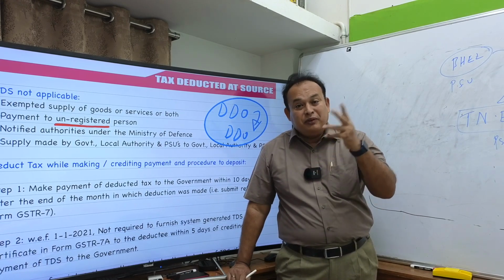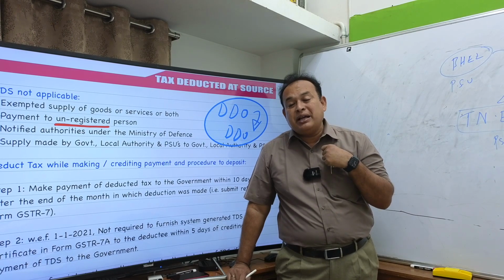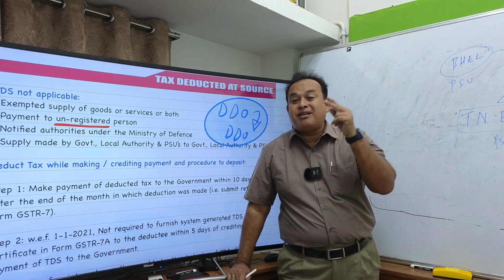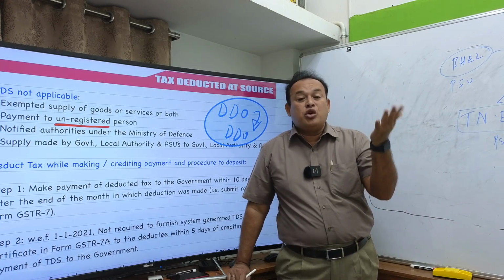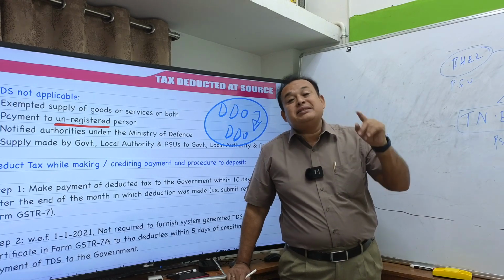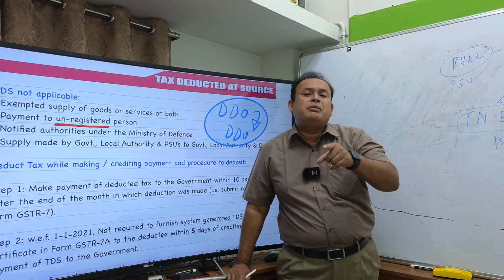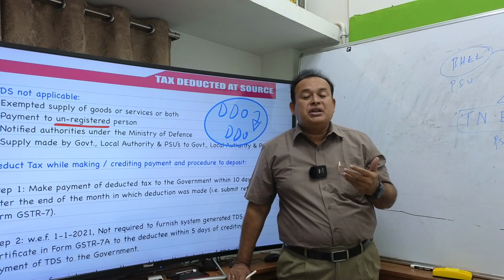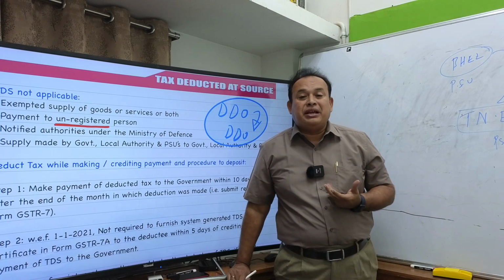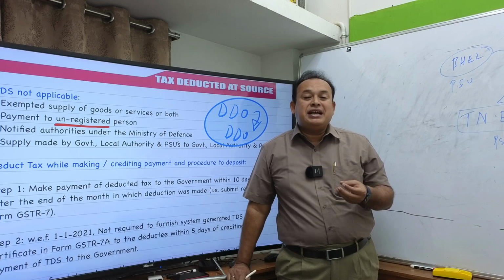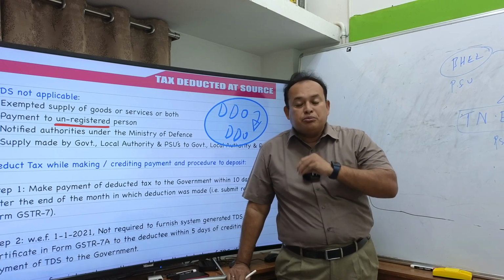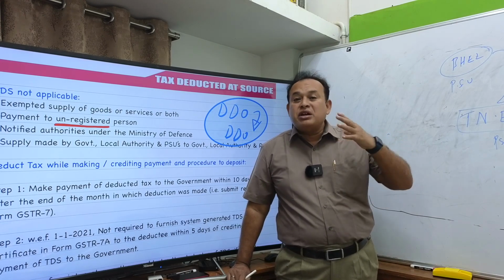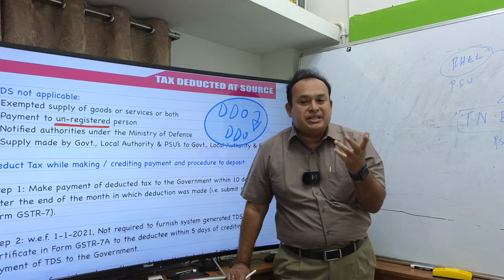If that is the case, the department will cross-verify that you provided the supply to BMC for 5 lakhs. They deduct TDS at 2% on 5 lakhs, which is equal to rupees 10,000. That means TDS is 10,000. How can the value of supply be 50,000? So the cross verification takes place. For that purpose, not to undervalue the supply, the government has a check hold by way of TDS. Otherwise, there is not much importance with regard to TDS. TDS is only to curb revenue leakages.